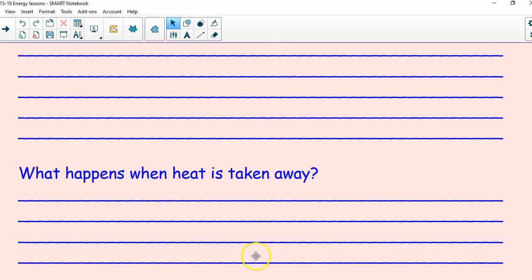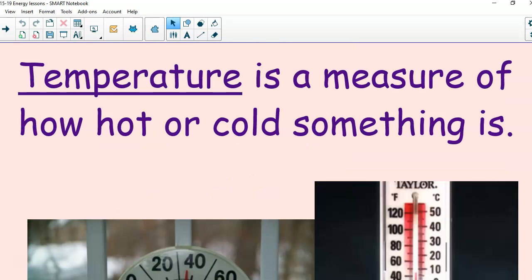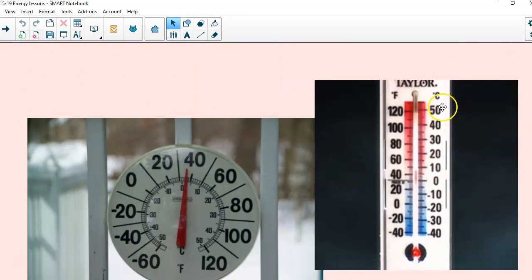Now, what happens when heat is taken away? Again, I'm going to use water as an example. When heat is taken away from water and it gets cold enough, then it freezes and can turn to a solid. Temperature is a way to measure how hot or cold something is. Most parts of the world use Celsius as their measurement for temperature. In America, here in the United States, we use Fahrenheit as our measurement of temperature.